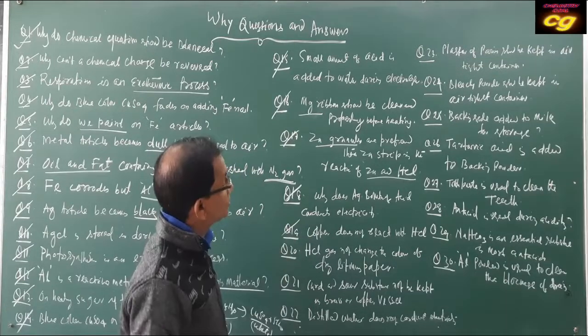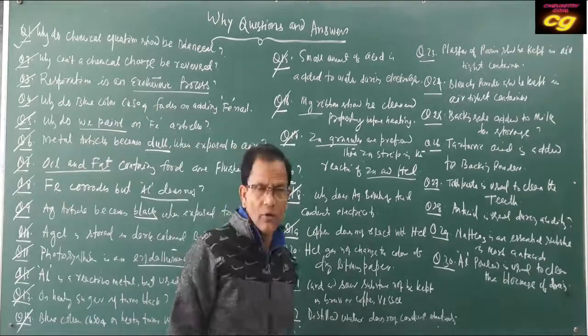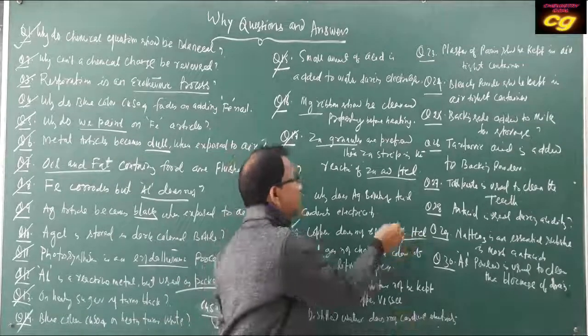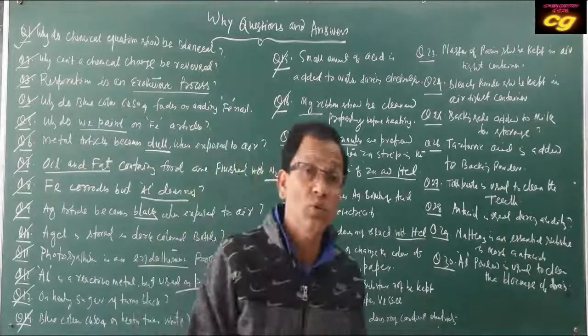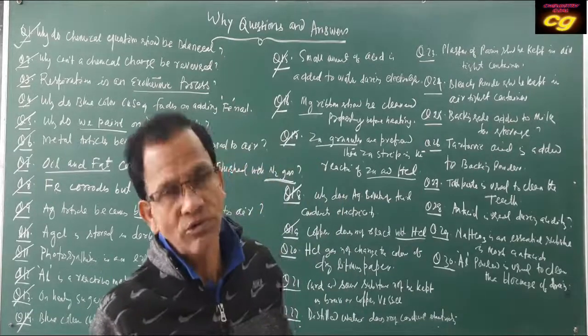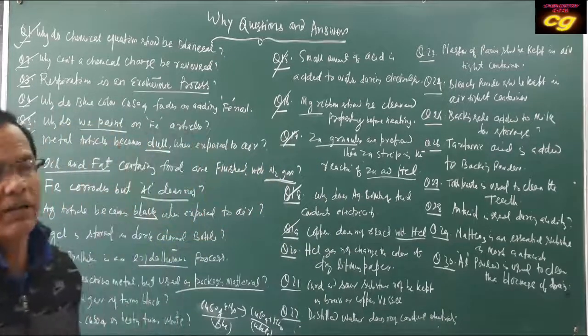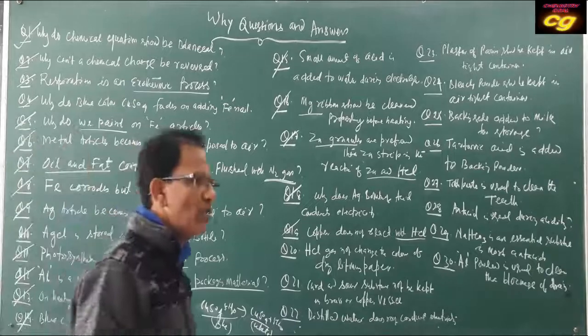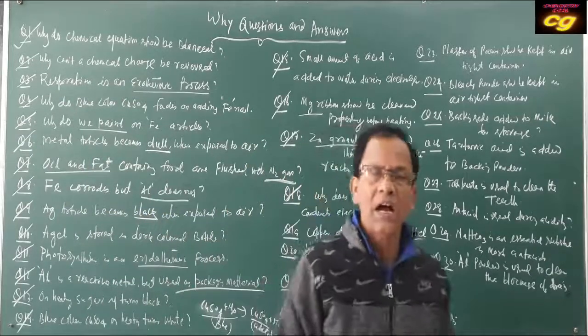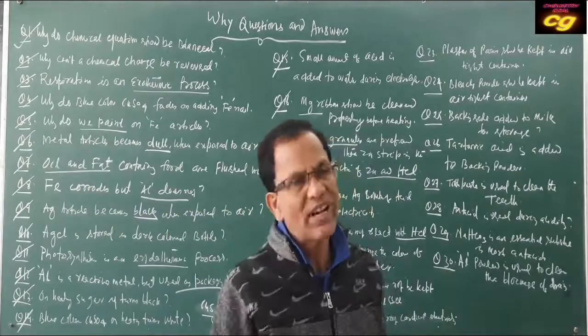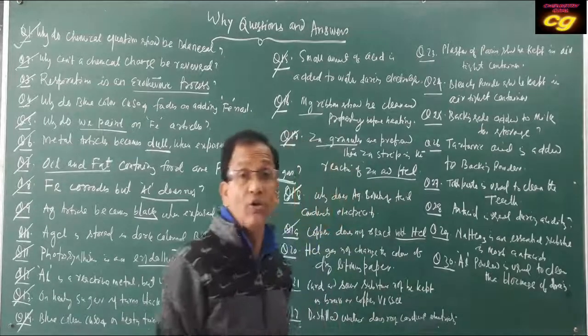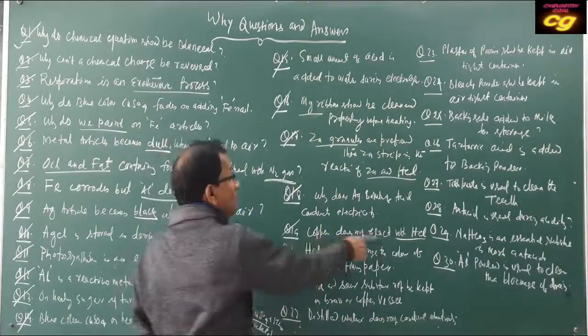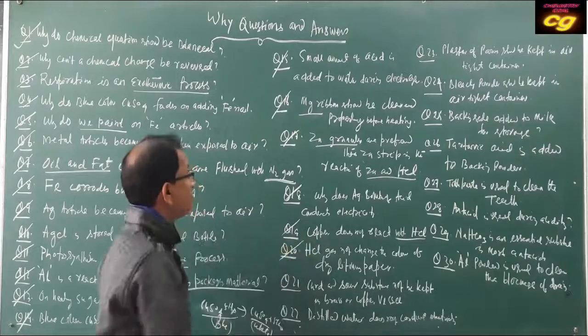Question 19. Copper does not react with dilute HCl or concentrated HCl. Why does it not react with HCl? Because copper is less reactive than hydrogen. If you see the metal activity series, copper is placed below hydrogen. As it is less reactive than hydrogen, it cannot displace hydrogen. That's why it does not react with hydrochloric acid.